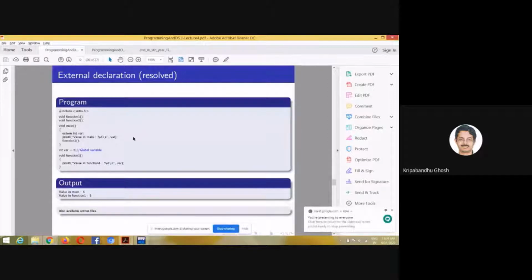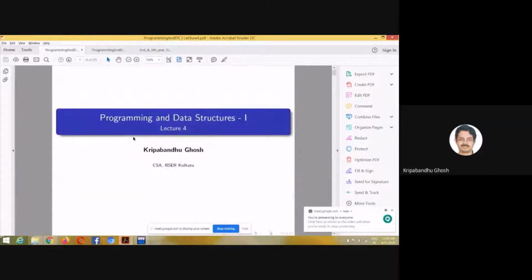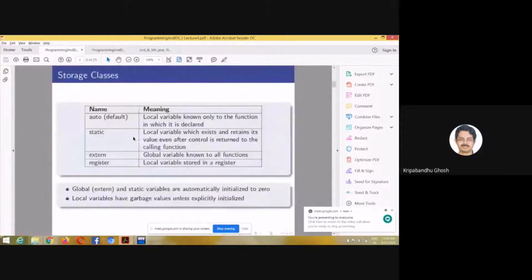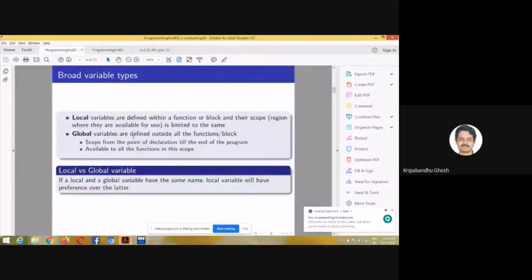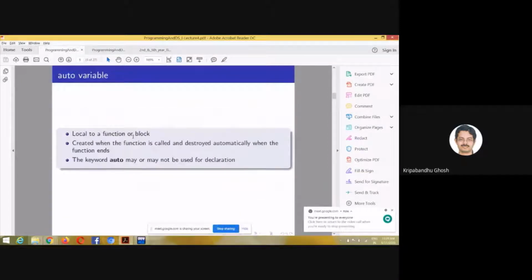We talked about some variables, right? Auto variable, static variable, extern variable, register variable. So let's take a demonstration of them. So let's start with what an auto variable is.